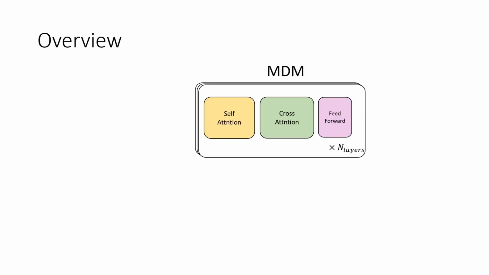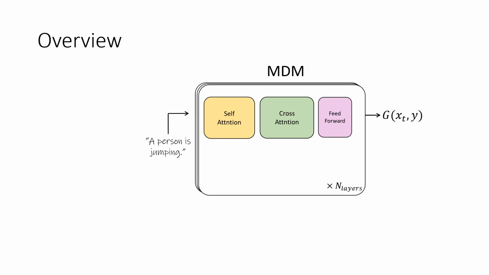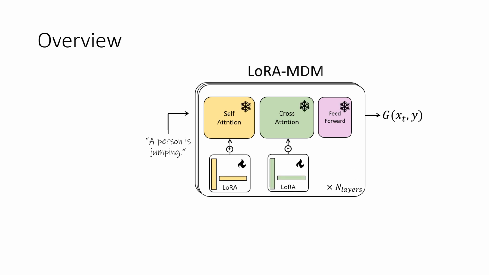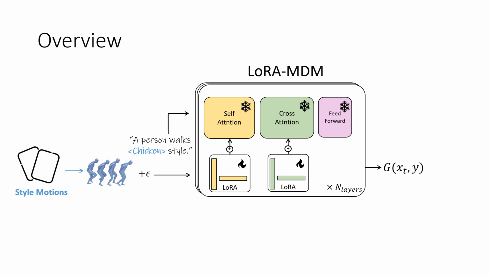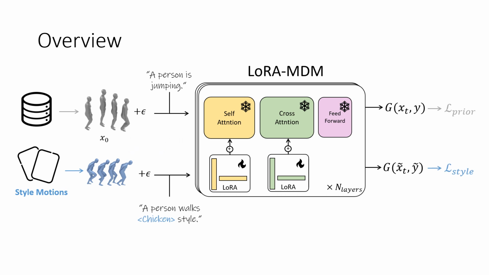We start from a motion prior trained on the traditional actions dataset and expand it with low-rank adaptations for all the attention layers in the model. The idea is that low-rank adaptations perform low-frequency changes that shift the learned manifold without losing its structure. We train this LoRA to shift the motion manifold using a small set of reference motions, and meanwhile keep applying the original training loss on the actions examples to preserve the manifold structure.